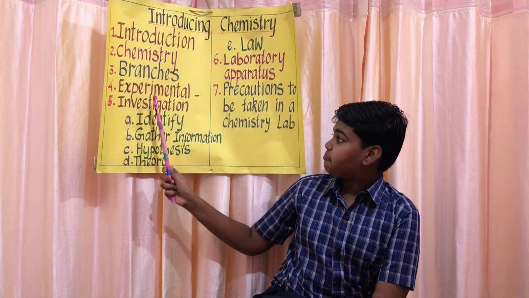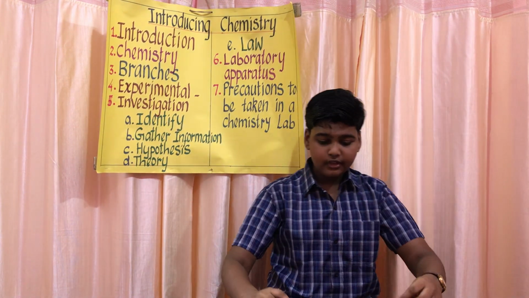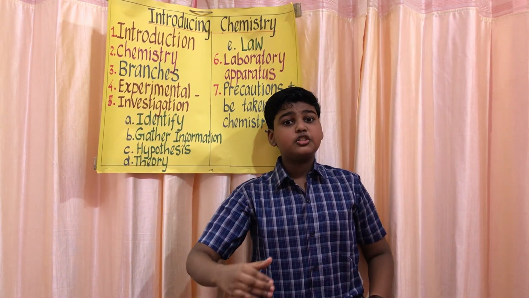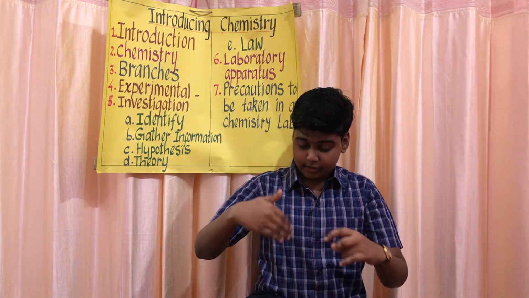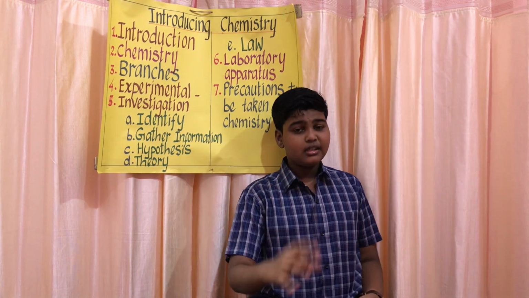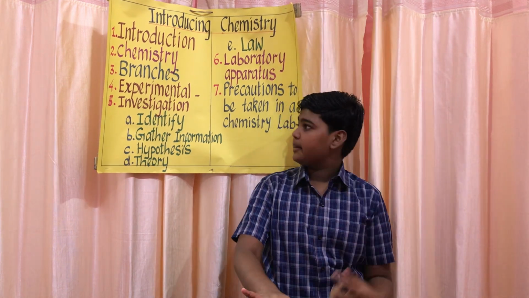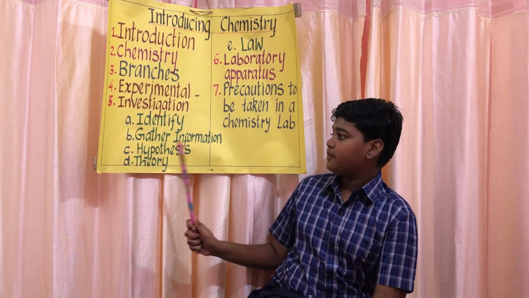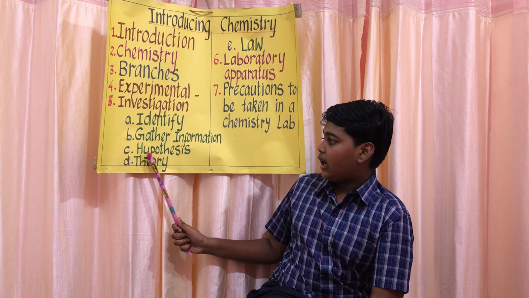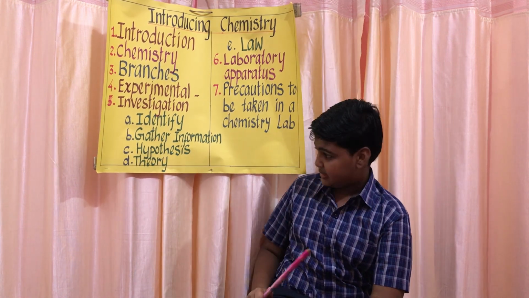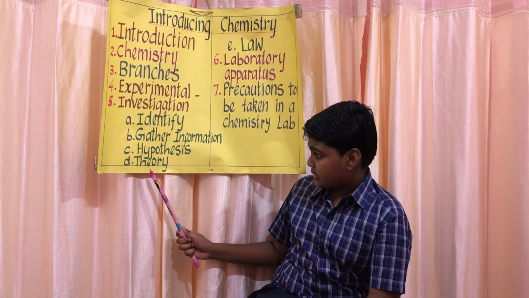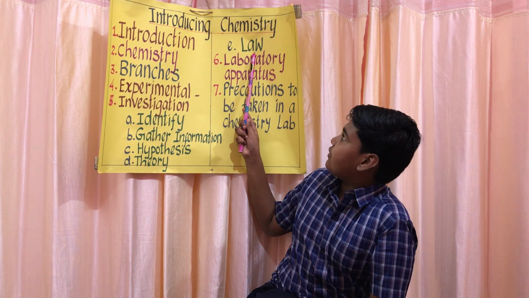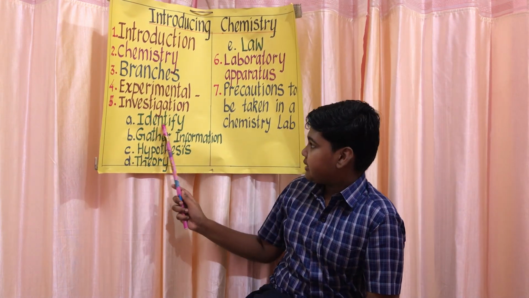Now we can learn about experimental investigation, which is also known as the scientific method. Scientists try to solve a problem in the very best possible way. So this method is known as the scientific method. It has several steps, which are identifying the problem, gathering all the known information, formation of a hypothesis on the basis of experimental facts, universal verification by other scientists, the formation of a universally accepted theory, and the formation of a law. Now we can learn about identifying the problem.